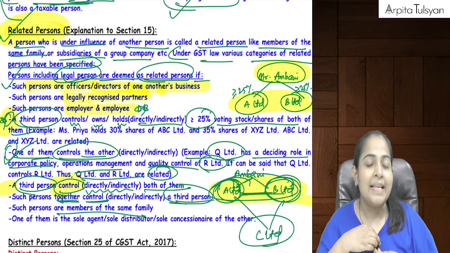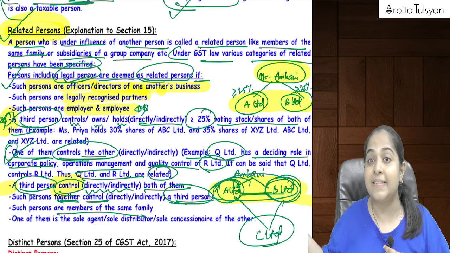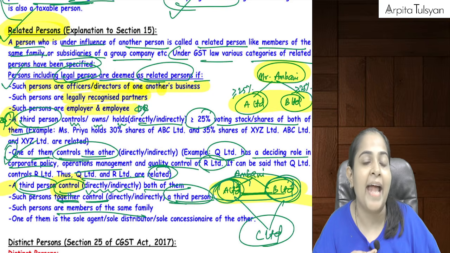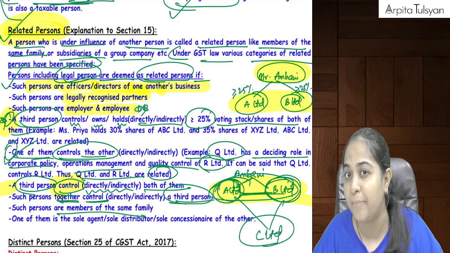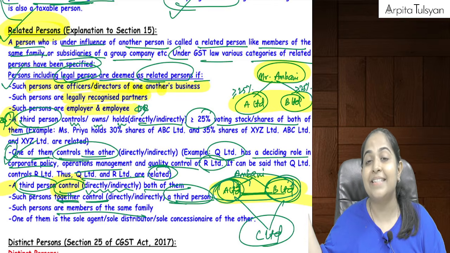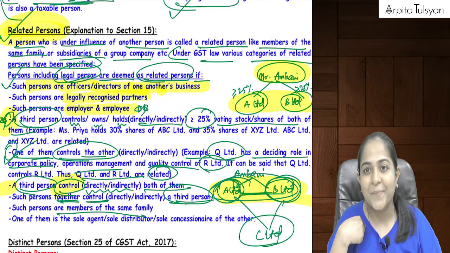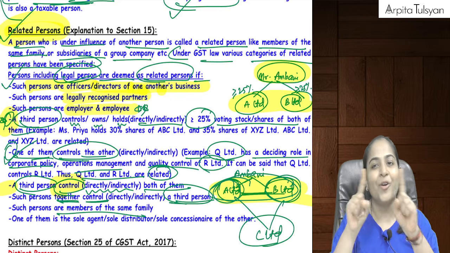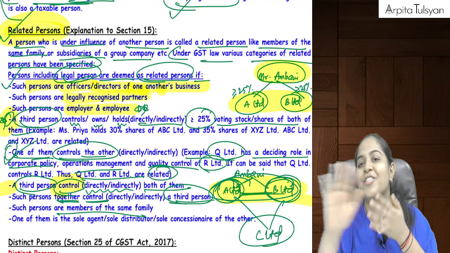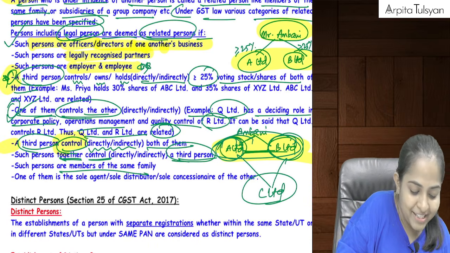They will not ask you directly this way. What they will say is, let's say I am a chartered accountant and my sister is also a chartered accountant. They will give you: Arpita is a chartered accountant and her sister is also a well-established chartered accountant. How will you interpret this? My sister is a well-established chartered accountant, which means she is not dependent on me. If she is not dependent on me, for the purpose of GST she is not my family member and not my related person. Understood?